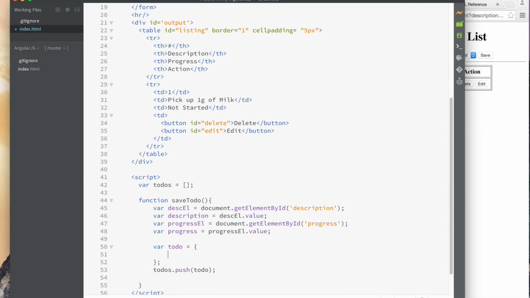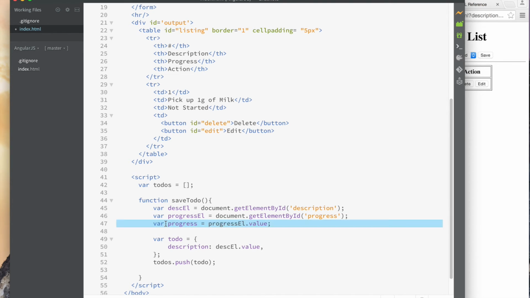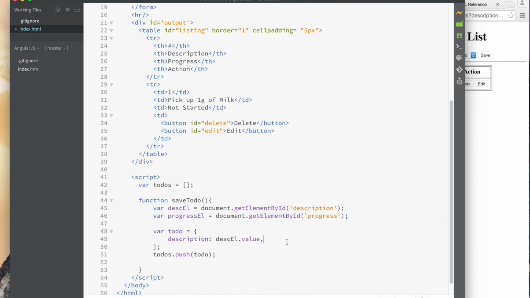And then there are key value pairs, right? So the key here is the description, and then the value is actually the description that we got just now, right? We save. Or I can just, to make things a little bit easier so it doesn't twist your head too much, let's do it this way, because I'm using progress in too many places, or the name.